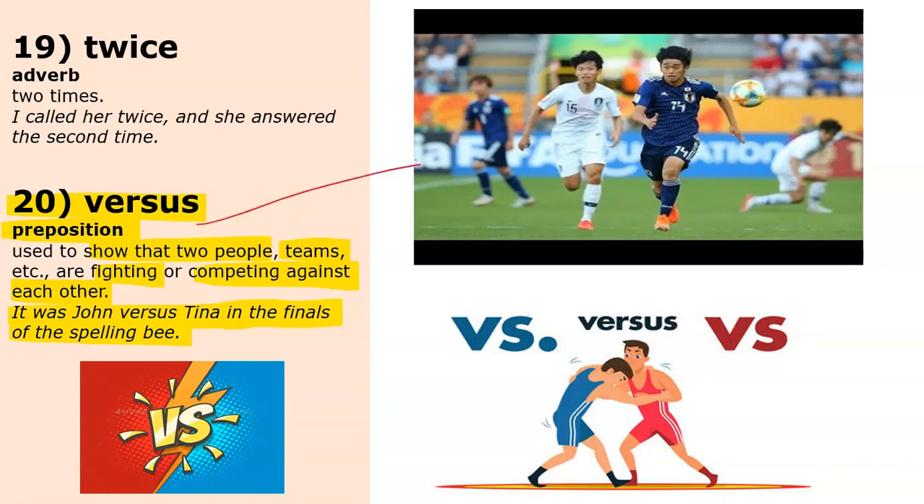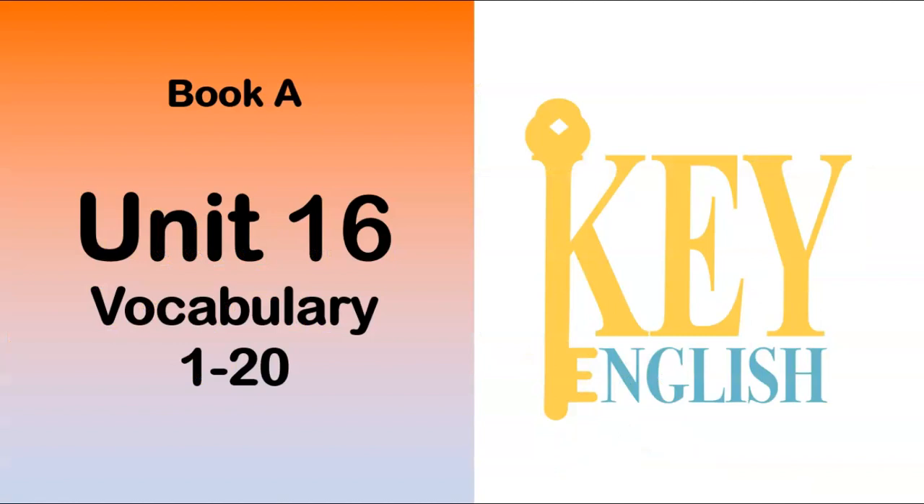For example, here we have 2 different teams. I believe it was Korea and Japan. So to use the word versus, you can say this game is Korea versus Japan. We always use versus in between the name of one team and the name of the other team, or the name of one person, such as John, and then the other person, Tina. John versus Tina.